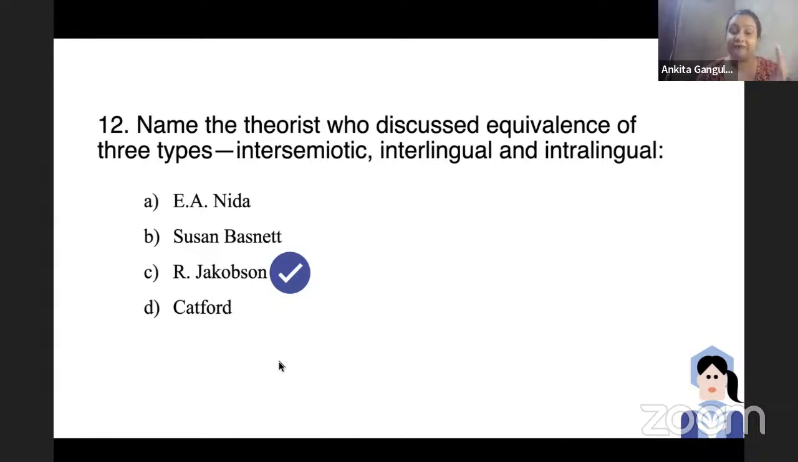Okay, and he emphasized intralingual and interlingual translations with verbal signs as reference and dealt less with intersemiotic translation. So these are three types of translation he talked about. Brilliant. Thank you very much. Thank you. Roman Jakobson. Remember that he also talked about translation.